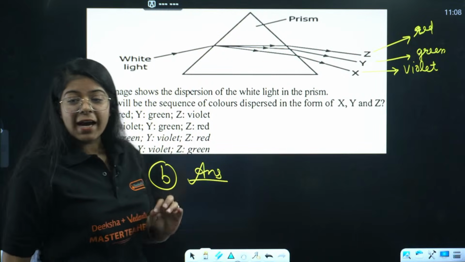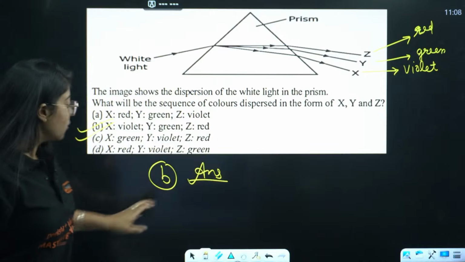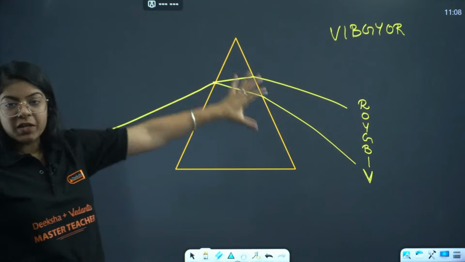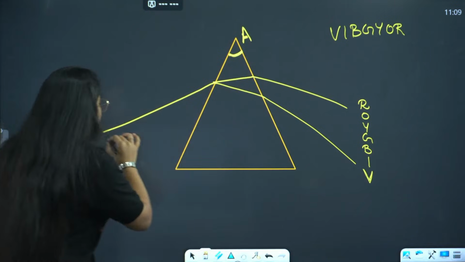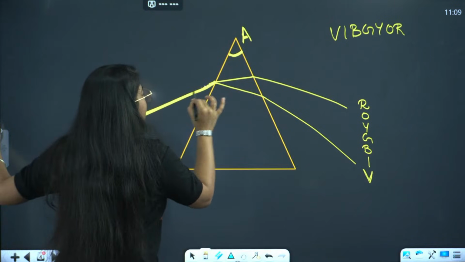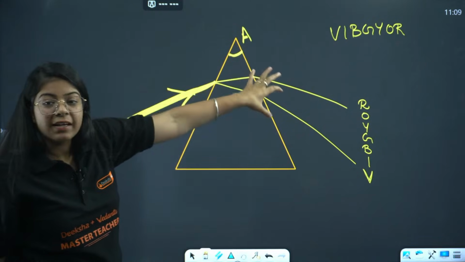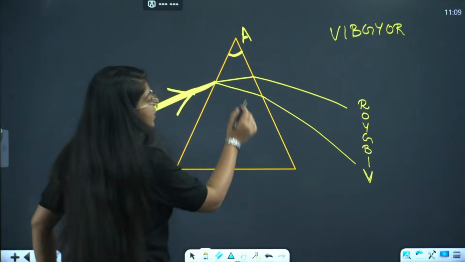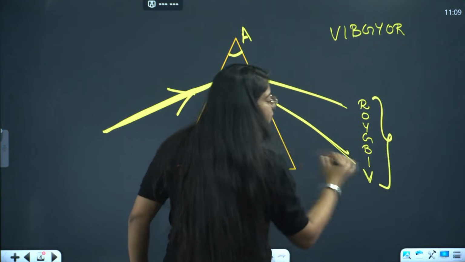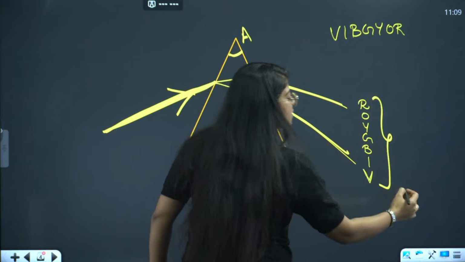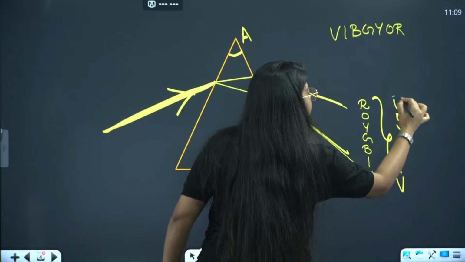Now why did I pick this question for you? Ramesh, did you see we made this prism? This is the prism angle and all. When the ray falls on the first surface, it gets refracted and dispersed. So when the ray comes out, it forms the pattern VIBGYOR in the inverted sequence. We have studied about it. VIBGYOR is the pattern.